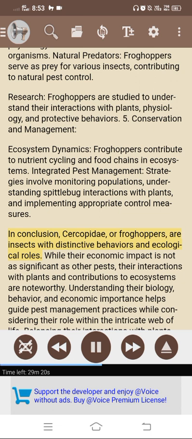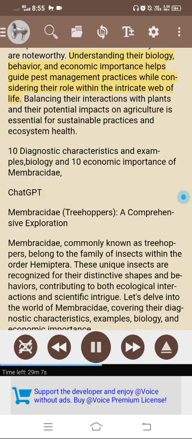In conclusion, Cercopidae, or froghoppers, are insects with distinctive behaviors and ecological roles. While their economic impact is not as significant as other pests, their interactions with plants and contributions to ecosystems are noteworthy. Understanding their biology, behavior, and economic importance helps guide pest management practices while considering their role within the intricate web of life. Balancing their interactions with plants and their potential impacts on agriculture is essential for sustainable practices and ecosystem health.